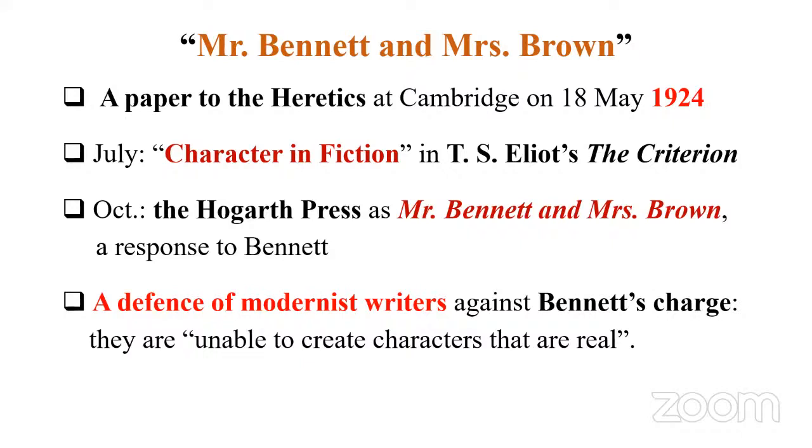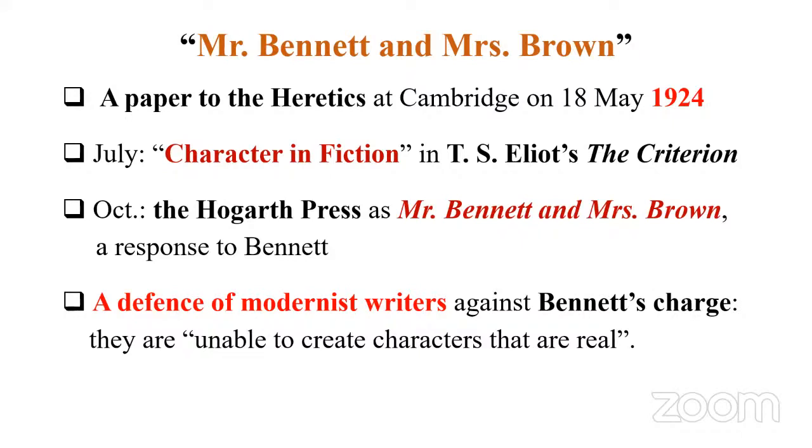Earlier, we have this writer, Arnold Bennett. He actually reviewed Virginia Woolf's novel, and he came to the conclusion that these modern writers cannot create characters that are real. He made a major accusation against the modernist writers, because after the 1900s, especially 1922, the publication of James Joyce's Ulysses and T.S. Eliot's The Waste Land, 1922 is considered the beginning of the modern age in British literature.